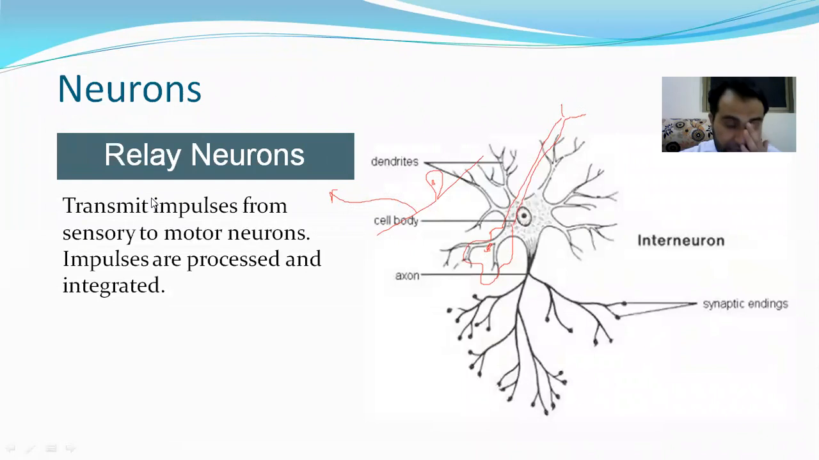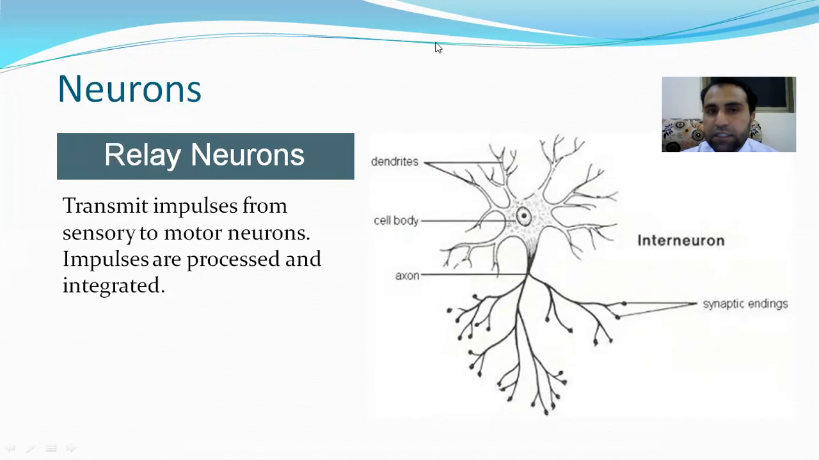Now, relay neuron is also called intermediate neuron or interneuron. They transmit impulse from sensory neuron to motor neuron. It is present in the central nervous system, in the brain and spinal cord. So when the impulse goes through sensory neuron, it will reach the CNS. In the CNS, there is a relay neuron. So relay neuron will process that, and then the impulse will transfer through relay neuron to motor neuron.